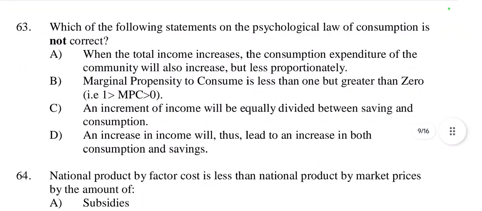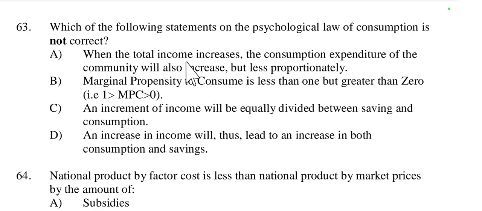Then question number 63, which of the following statements on the psychological law of consumption is not correct. The psychological law of consumption is given by Keynes, so we have to find the incorrect option. First one: when the total income increases, the consumption expenditure will also increase, but less than proportionately.